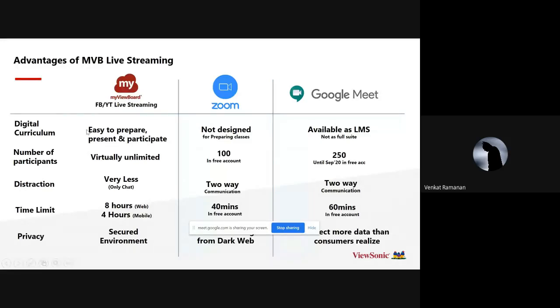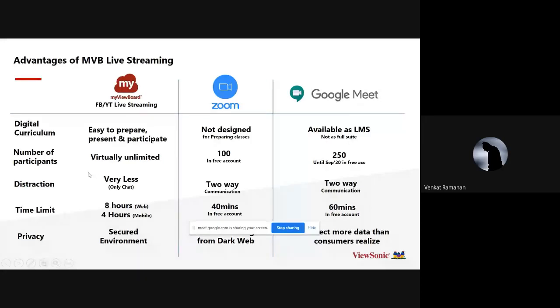So how are these platforms different? One, My View board is an annotation software, and you can prepare your own lessons, present your lessons, and also ask the students to participate. Whereas Zoom is not designed for that, it's more of a corporate one. Google Meet, yes, it is available as an LMS, which is a learning management software, but designing lessons and dragging and dropping online content is a little bit difficult. So it's not available as a full suite.